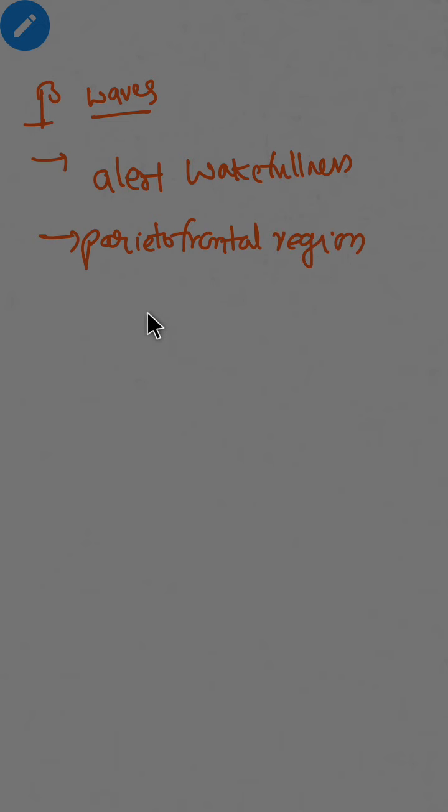This is recorded in REM sleep. REM sleep, rapid eyeball movement sleep. These beta waves are recorded in REM sleep, and they arise from parieto-frontal region. This is recorded when you are fully alert, and the frequency is from 15 to 30 Hz. This is about beta waves.